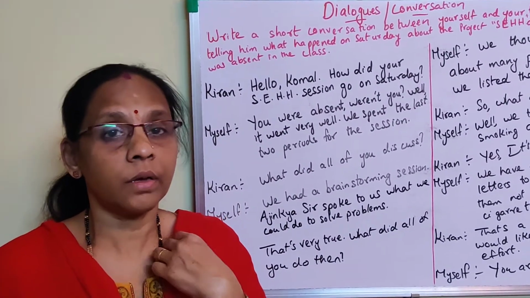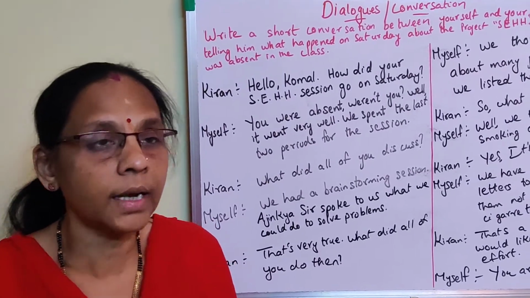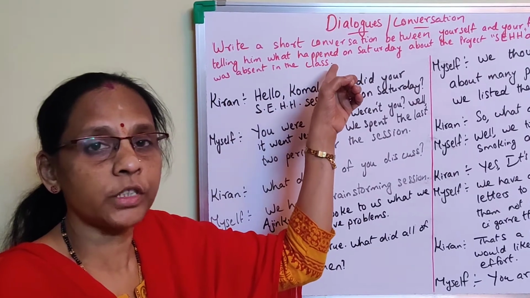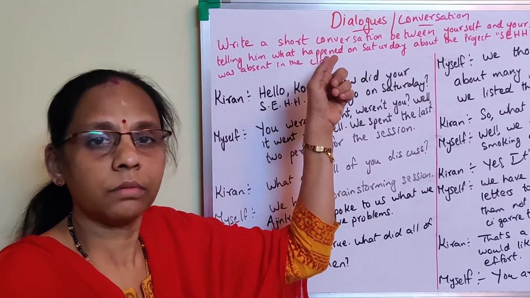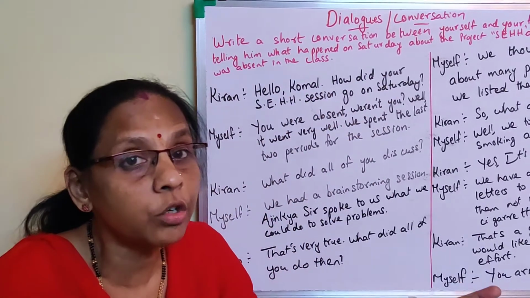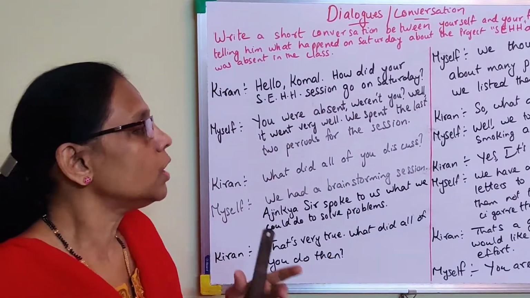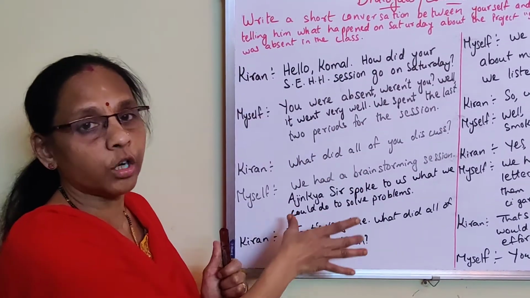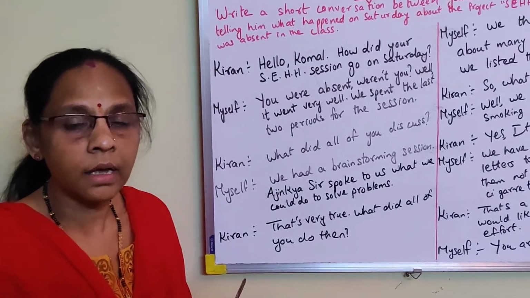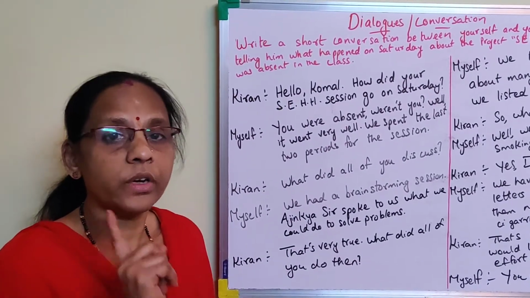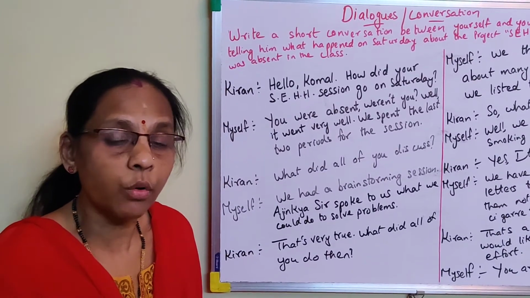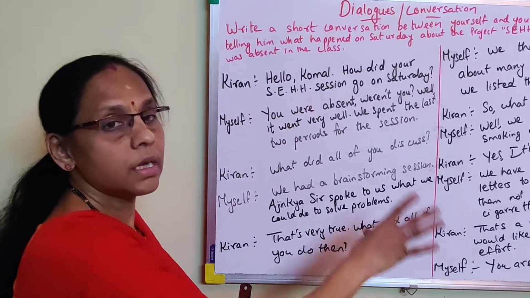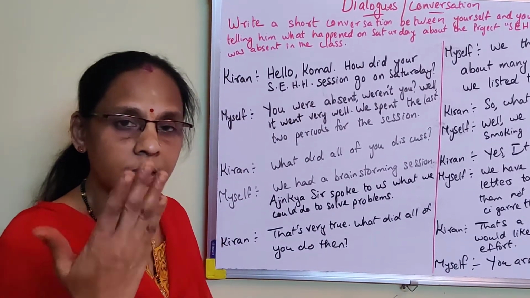So always when a dialogue writing or conversation is to be written, please read the question first. What it is about. Here it is about the discussion of the project, Seeing Eyes Helping Hands. And Kiran was absent that day and he wanted to know what things were discussed. So among myself and the person in front of me, discussion was going on. What things happened, what was decided, what was the majority decision, how it could be solved, and at last how everyone agreed. What were the steps to prevent that problem. All this was discussed. You also can prepare one dialogue writing in the same way.